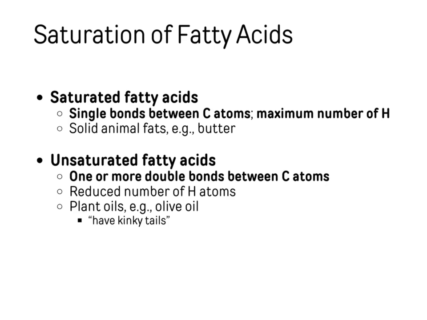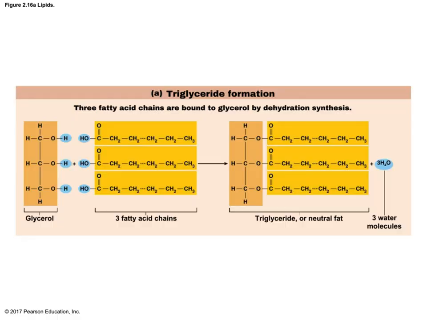With unsaturated fatty acids, we have one or more double bonds between the carbons, so we have a reduced number of hydrogen atoms. That also produces a kink or a bend in the fatty acid tails or hydrocarbons that make up these triglycerides. That's not going to allow these particular tails of a triglyceride to fit very closely together, and when atoms don't fit as closely together, they're more likely to be a liquid. So unsaturated fatty acids have double bonds, at least one or more, and they tend to be liquid at room temperature, like plant oils, like olive oil.